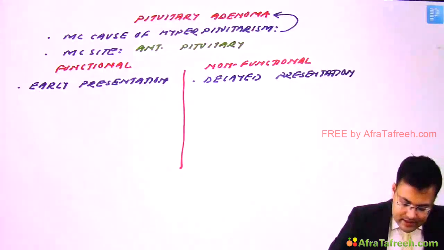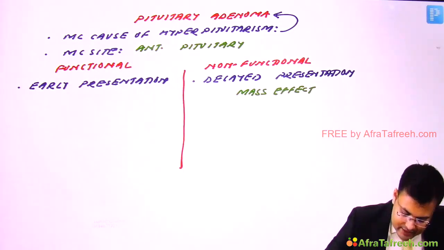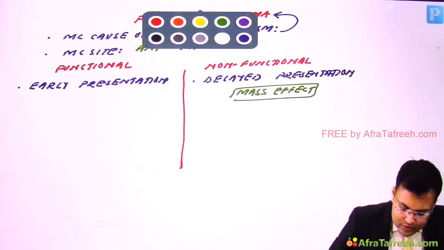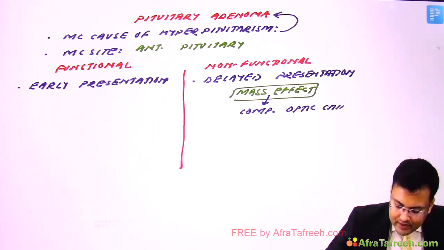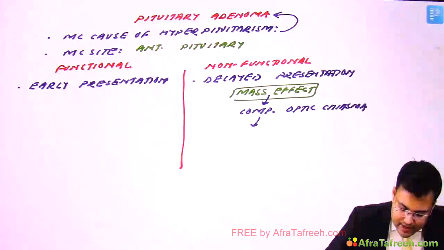So these patients become symptomatic because of mass effect. Whenever this mass compresses the optic chiasma, clear? Because of this compression, these patients have bitemporal hemianopia.